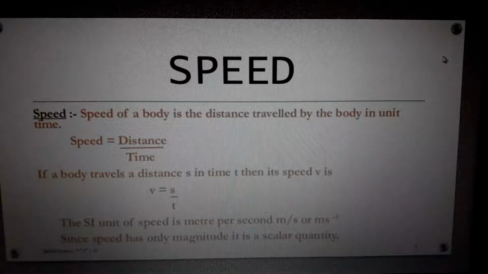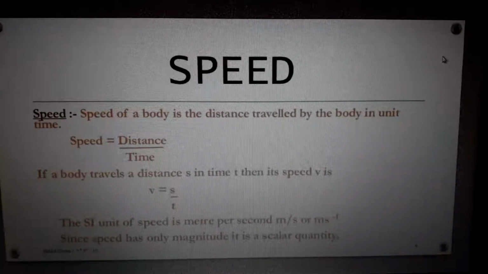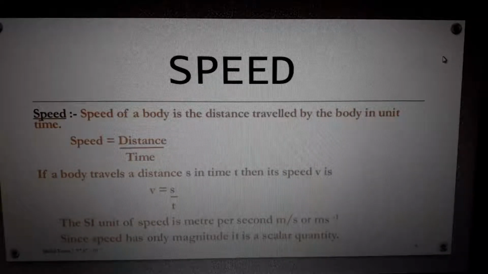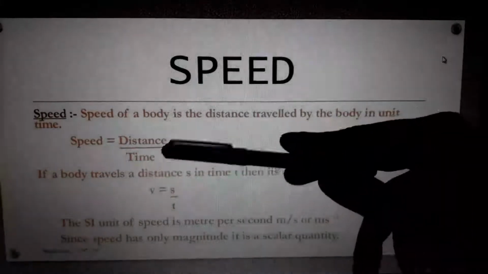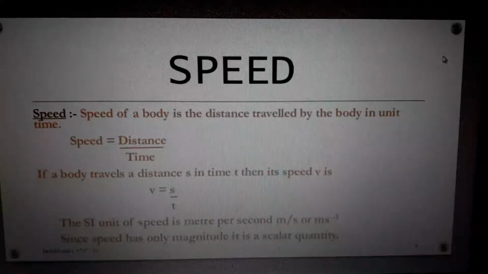Speed is nothing but distance traveled divided by the time taken. If you travel 10 kilometers in 5 seconds, what is the speed? 10 by 5, 2 kilometers per second. If you travel 100 kilometers in 100 seconds, what is the speed? Distance by time, 100 divided by 100 gives 1 kilometer per second. And this speed is a scalar quantity.